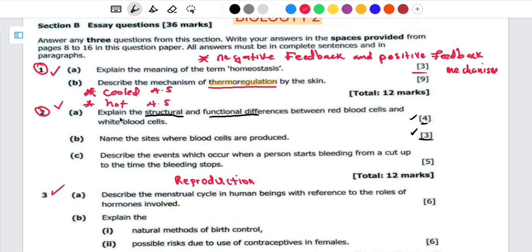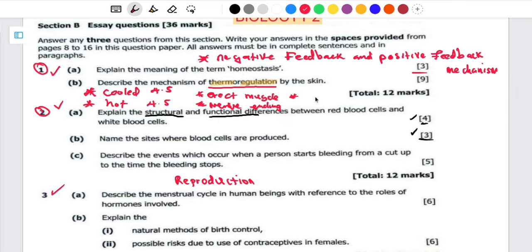So before we start writing, let's gather some points that we are going to include under the cold state. When it is cold, what is going to happen to the skin and to the structures of the skin? Number one, the skin is made up of erector muscles, which attach to the hair follicle. Apart from the erector muscles, we also have the blood vessels. We also have the nerve cells, the nerve endings, which sense the change in temperature. This will cater for all these, but the mechanism is going to be different.